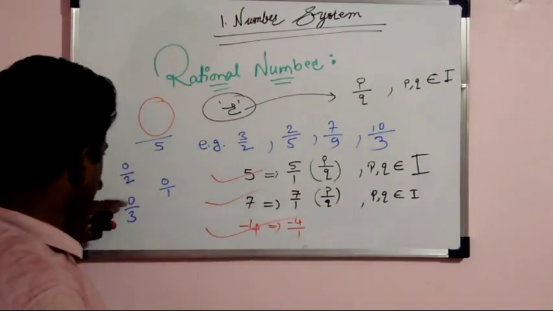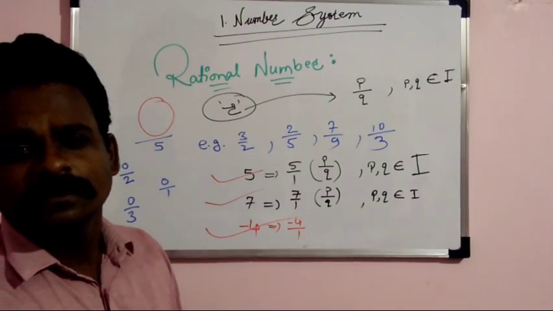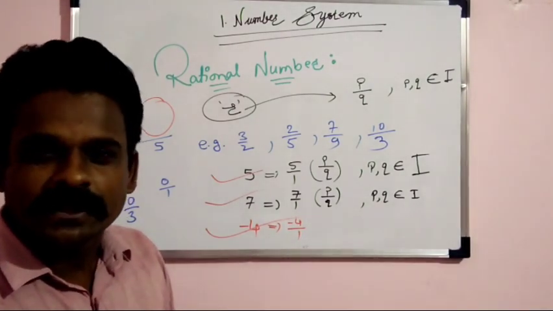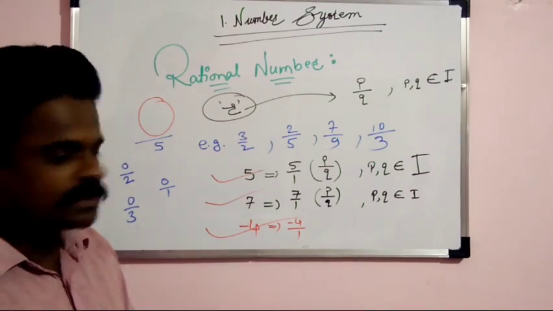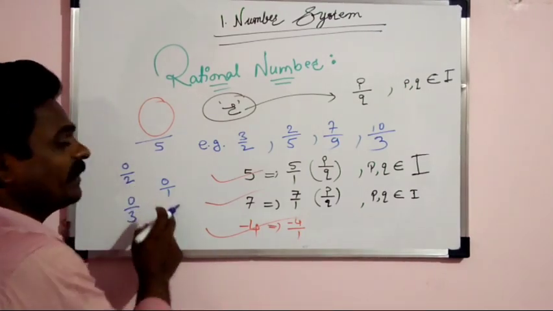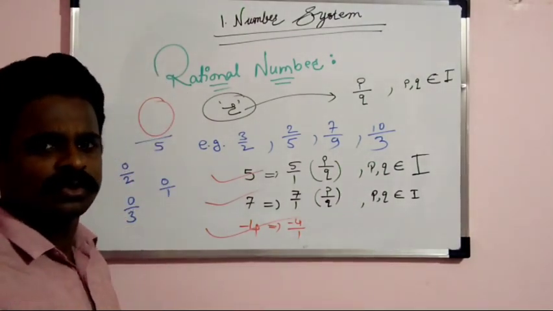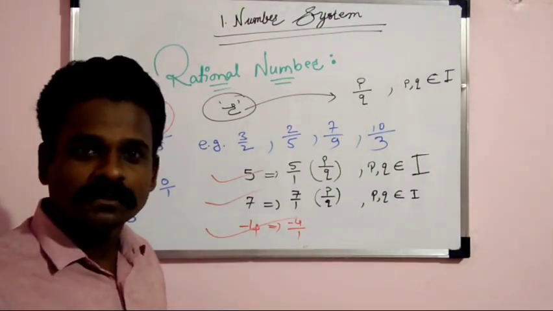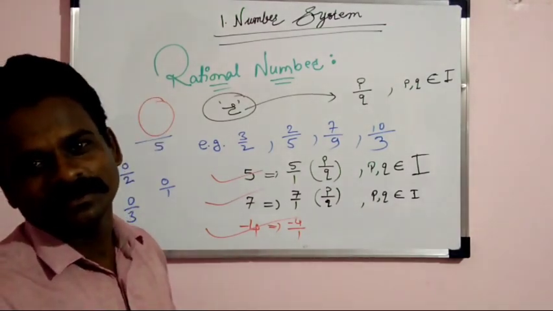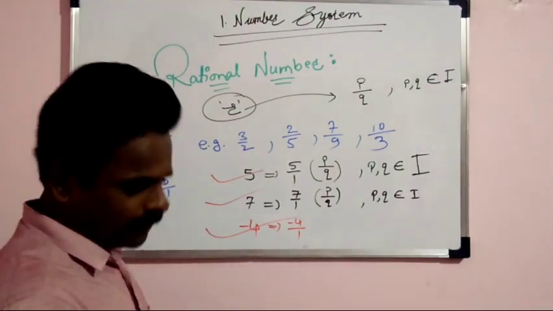So is 0 an integer or not? Yes, 0 is an integer. Are 5, 2, 3, 1 integers or not? Yes, they are also integers. So 0 upon 1, 0 upon 2, 0 upon 3, 0 upon 4, 0 upon 5, all these are what? They are rational numbers. Okay, fine, no problem.